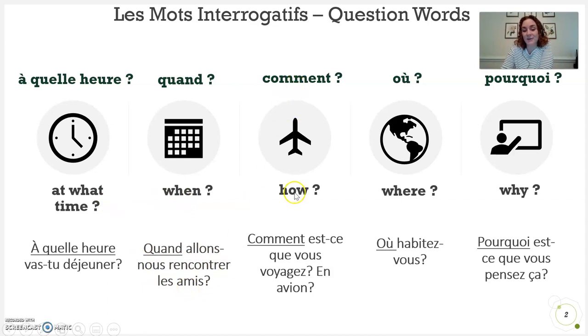Comment means how. Comment est-ce que vous voyagez? En avion? How are you traveling? In a plane? Où means where. Où habitez-vous? Where do you live? Pourquoi means why. Pourquoi est-ce que vous pensez ça? Why do you think that?